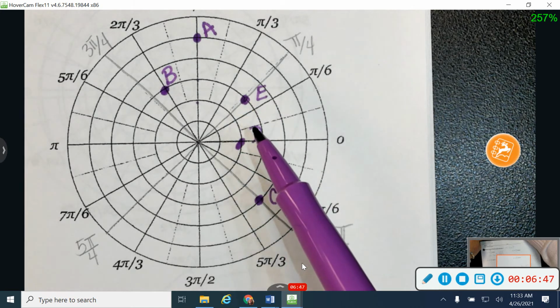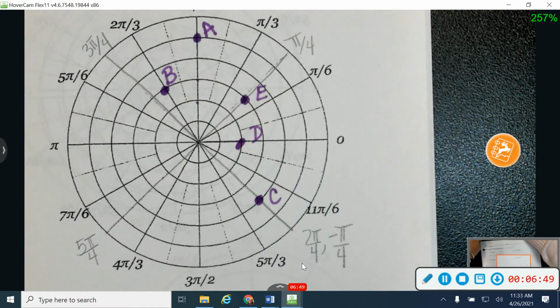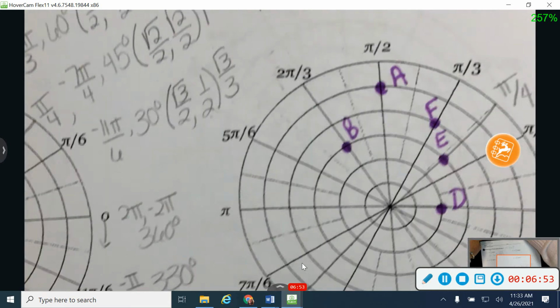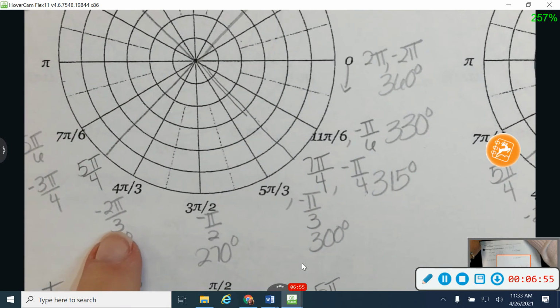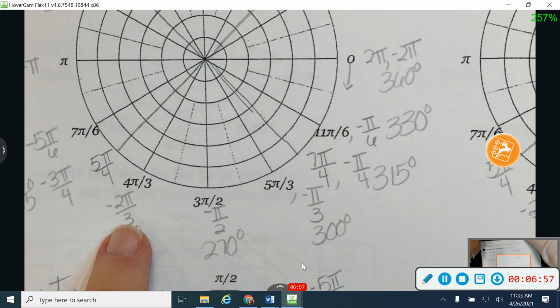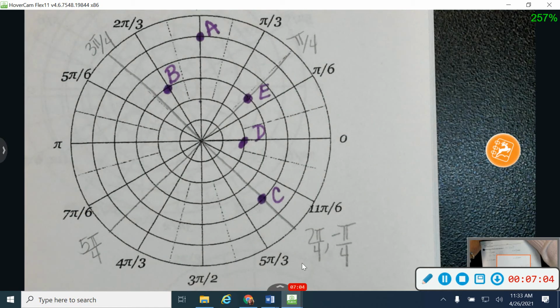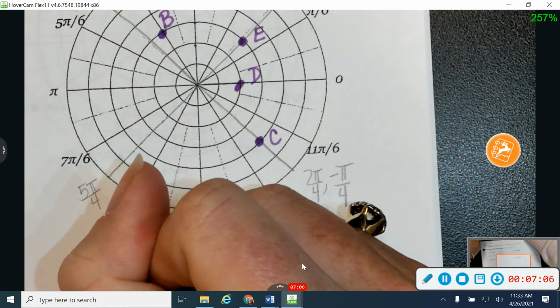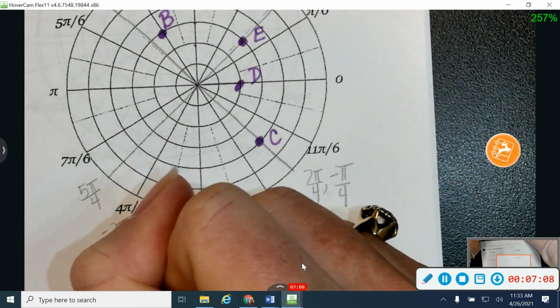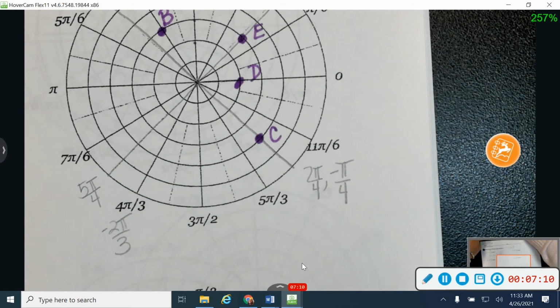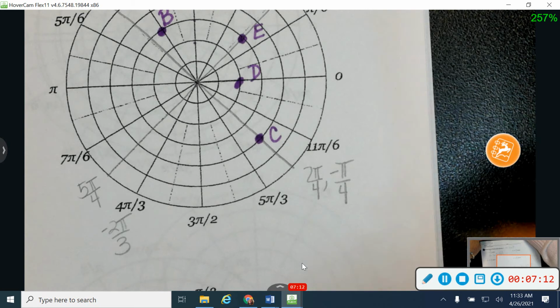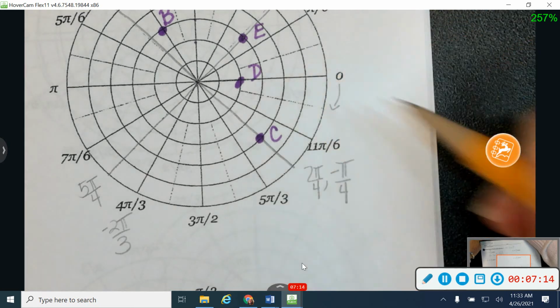Okay, last one with F. I'm working with negative 2 pi over 3. I know negative 2 pi over 3 is the same thing as 4 pi over 3. So there's my original angle right there. So I'm going to go right here and say I know I'm working at negative 2 pi over 3, which is the same thing as 4 pi over 3. So negative angles, we measure in this direction.